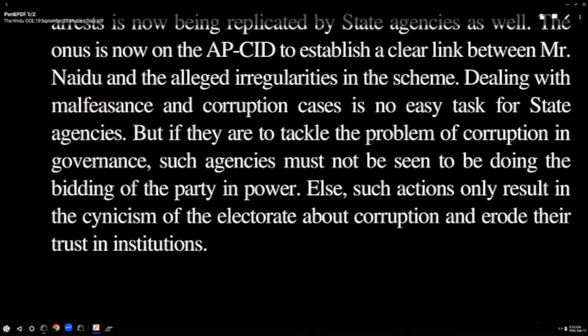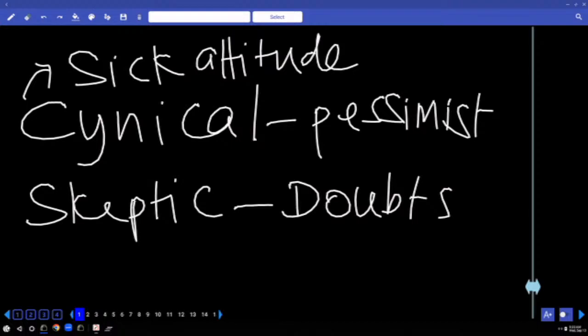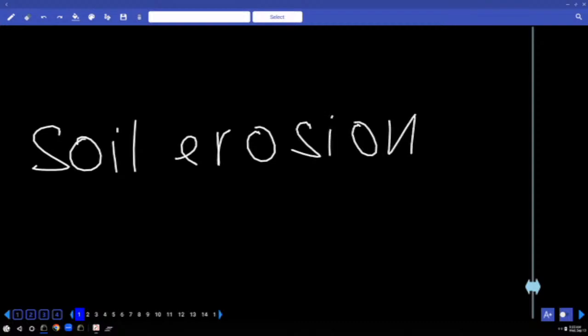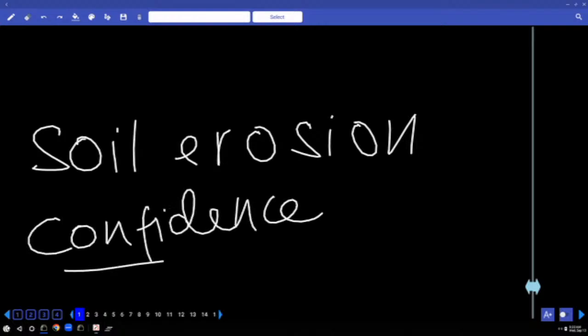Otherwise, such actions only result in the cynicism of the electorate about corruption and erode their trust in institutions. If the public trusts these institutions, and these institutions try to favor the current regime, then the public will not trust them. They lose their trust. Underline the word erode. Erode goes with what? What is the noun form of that? Please write. And what is the typical combination? Soil erosion. And sometimes it goes with confidence. His confidence got eroded after the match. Means what? Lost his confidence.